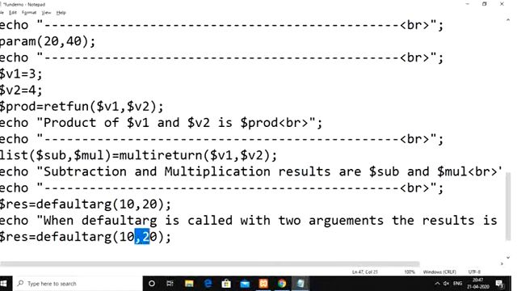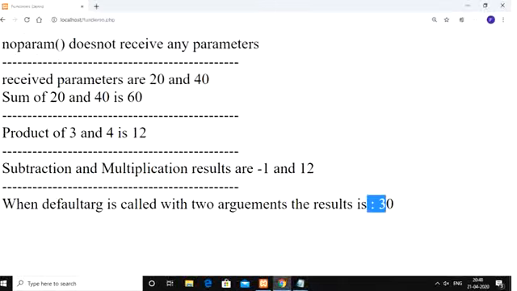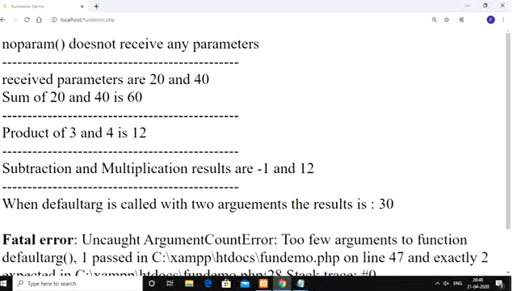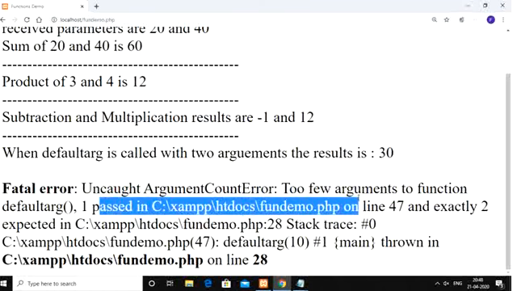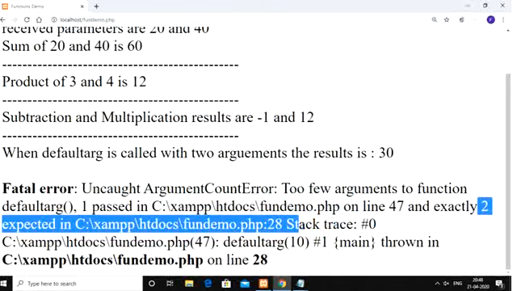Okay, but instead of passing 2 arguments, I am now going to pass only one single argument, 10. So if you run this, it has to show some kind of error. If you see here, you got a fatal error: uncaught ArgumentCountError. Too few arguments to function default arg, 1 passed in this particular function, but exactly 2 expected.